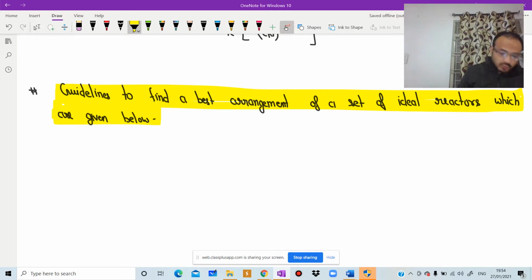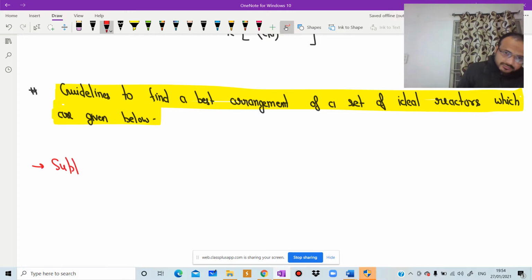Next point, suppose we have two reactors in series. Then for first order reactions, equal size reactors are best. For reaction order n greater than 1, the smaller reactor should come first, and for n less than 1, the larger should come first. Write down this line.